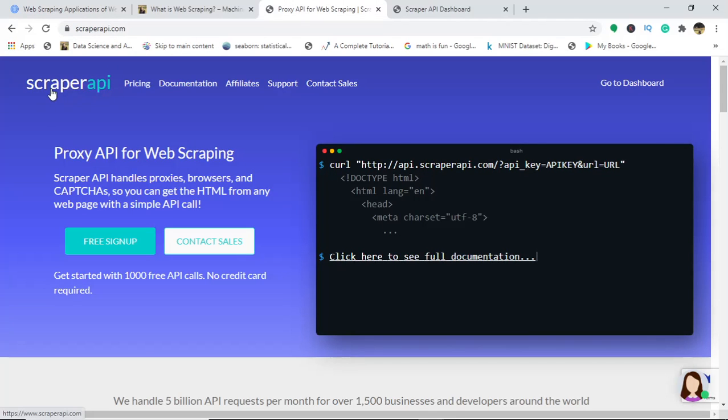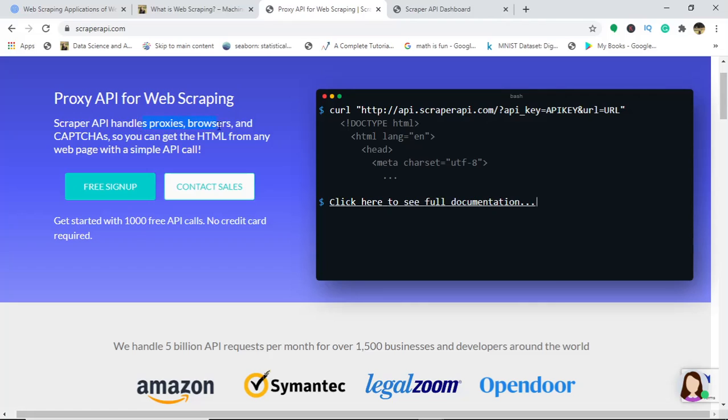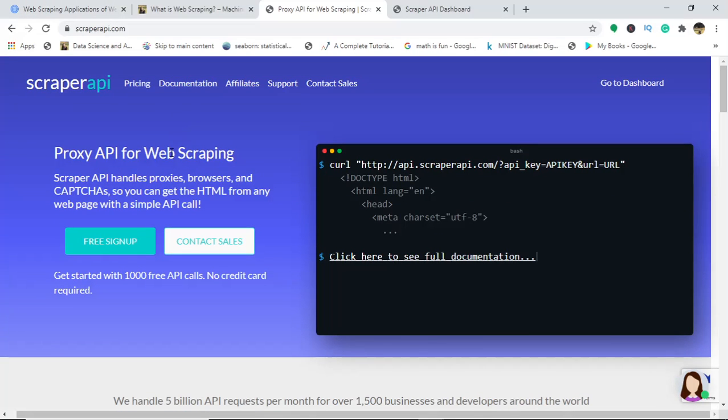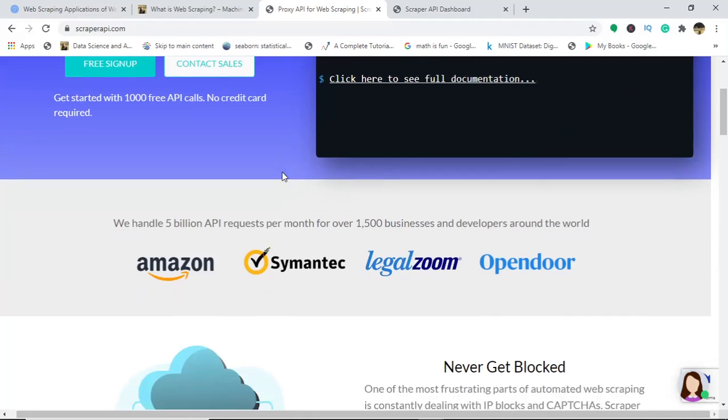Now this is their website, Scraper API, and the uniqueness is that they handle your proxy, browsers, and captchas so that you can get the HTML code from any web page with a simple API call. Now what is this API call? I'm going to explain it in just a second. Let me show you some advantages of that, and I have also used it. This shows that you never get blocked. I tried scraping one of my websites, and previously I was not able to access it, but when using this API, I could really fetch the data from that.